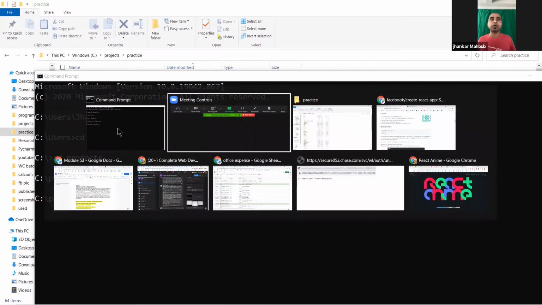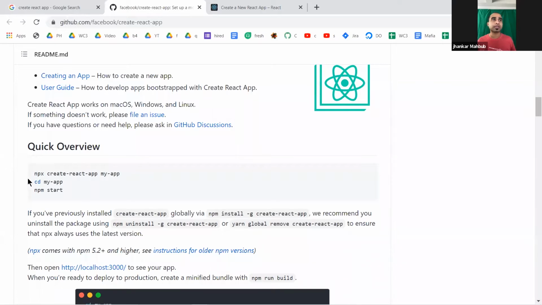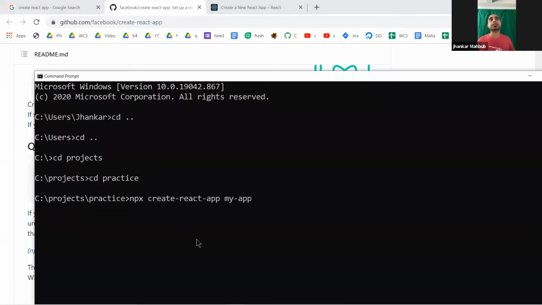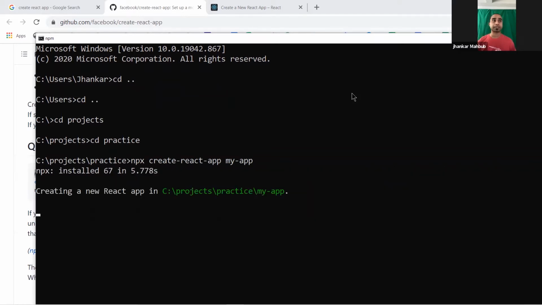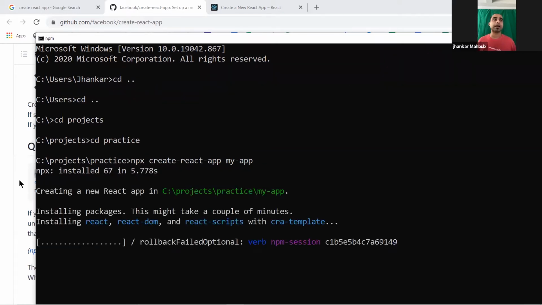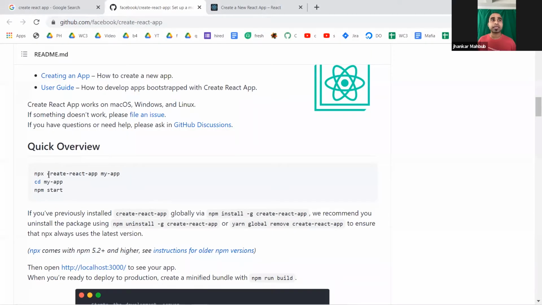And now we go to this place where they are telling us to run this command. So you just copy it, select this one, Control C, and then you paste it here. If you paste this, I will explain while this is running. It will take a few minutes to do something in your computer, and I will explain what it does. And you will see npx create react app.